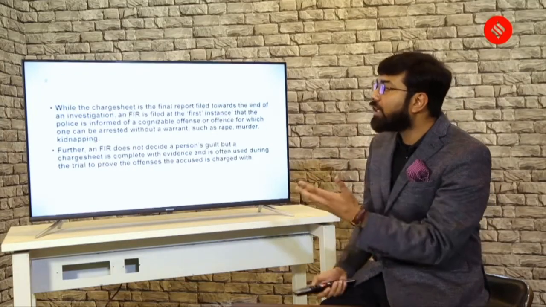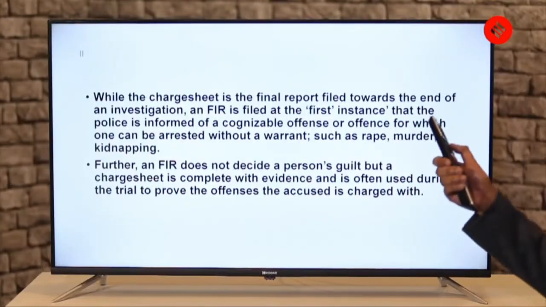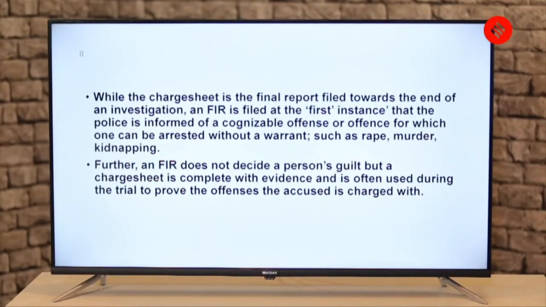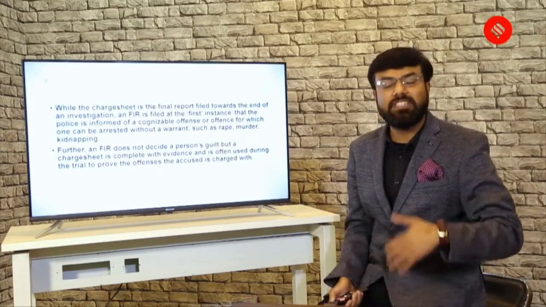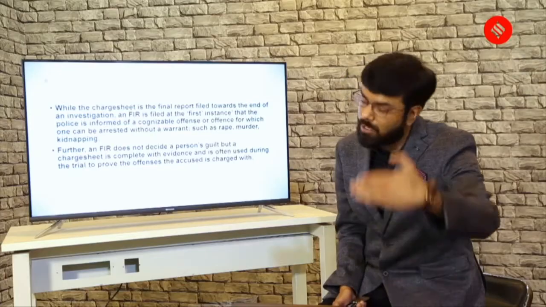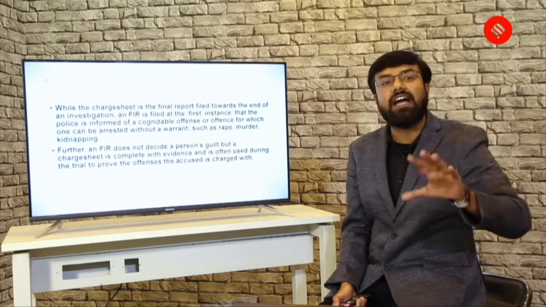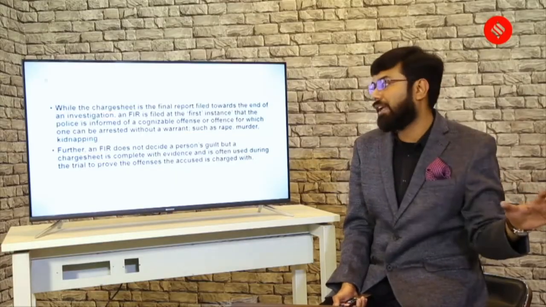The charge sheet is the final report filed towards the end of an investigation. This part we have done. An FIR is filed at the first instance that the police is informed of a cognizable offense, an offense for which one can be arrested without a warrant, such as rape, murder or kidnapping. So understand it this way: an FIR is filed as soon as a case occurs, whereas a charge sheet is filed when the investigation is complete.